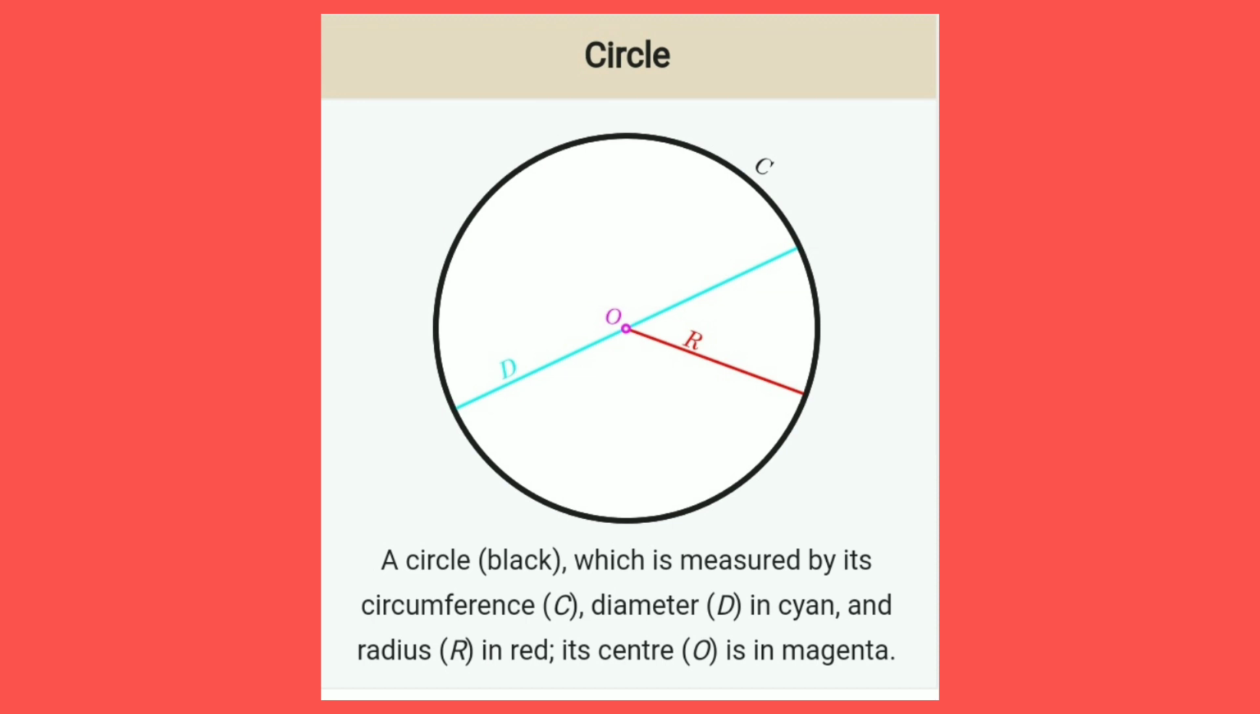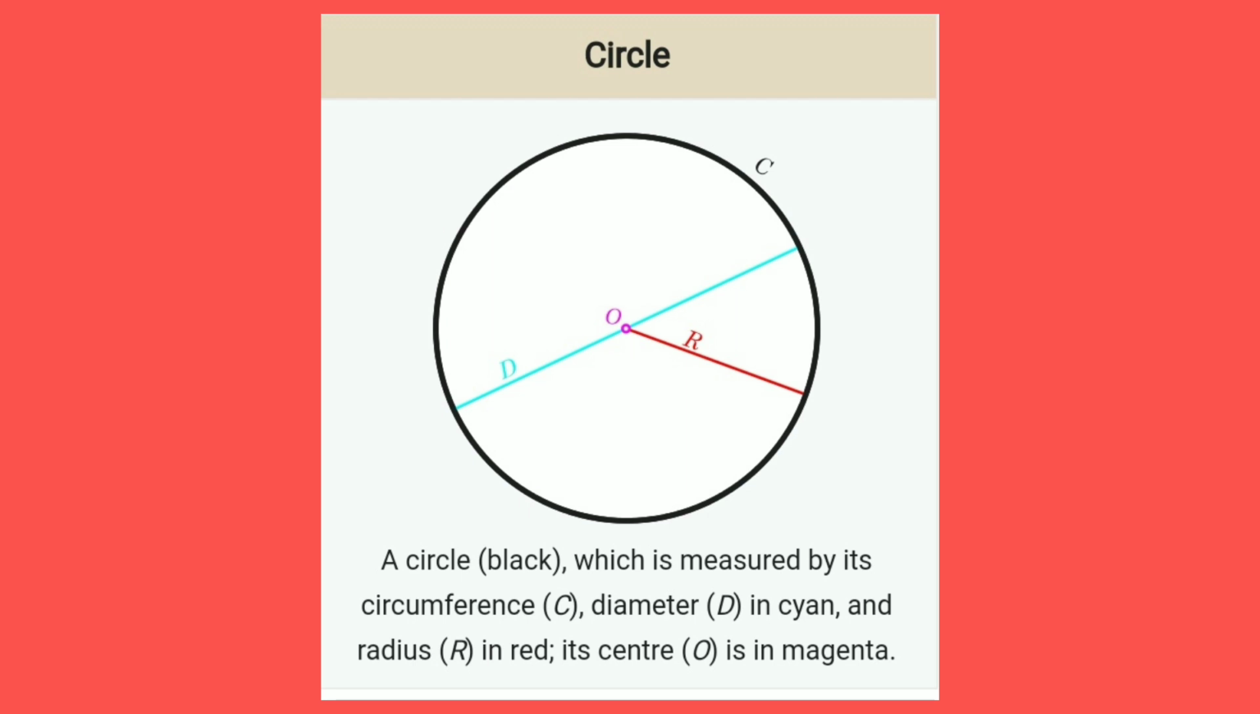In the given slide, we show a figure of a circle. The black colored circle is measured by its circumference, which means the black circle is denoted as the circumference of the circle. O is the center of the circle and another name of the center is magenta.